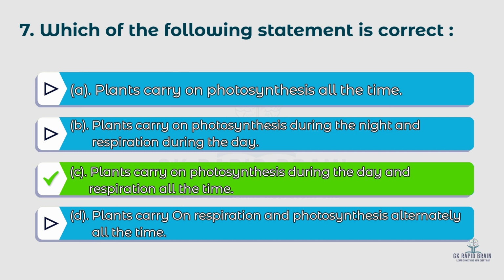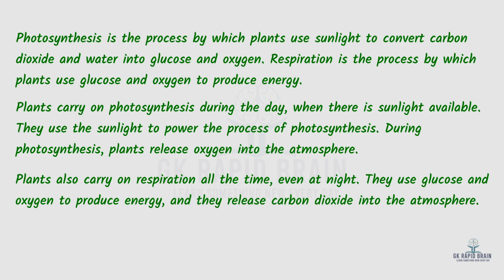Plants carry on photosynthesis during the day and respiration all the time. Photosynthesis is the process by which plants use sunlight to convert carbon dioxide and water into glucose and oxygen. Respiration is the process by which plants use glucose and oxygen to produce energy. Plants carry on photosynthesis during the day when sunlight is available. During photosynthesis, plants release oxygen into the atmosphere. Plants also carry on respiration all the time, even at night.